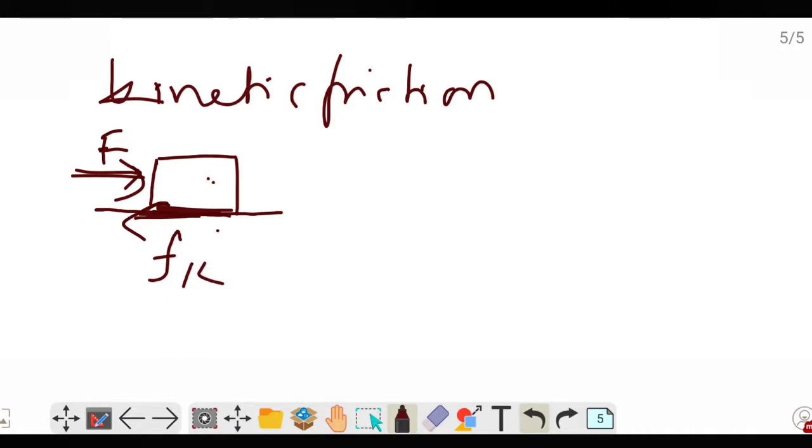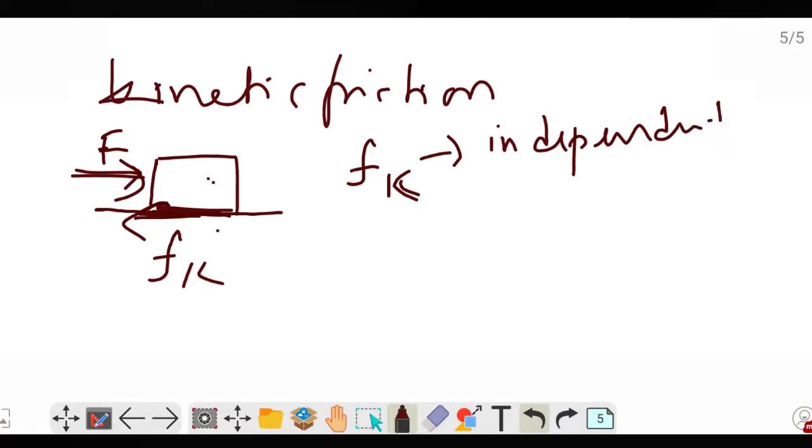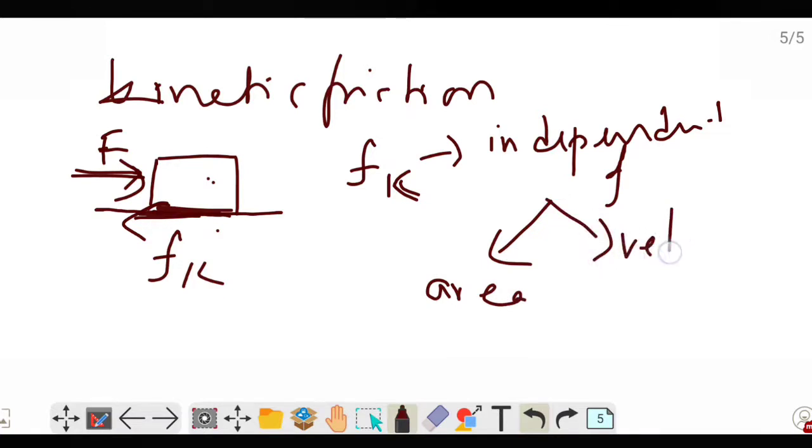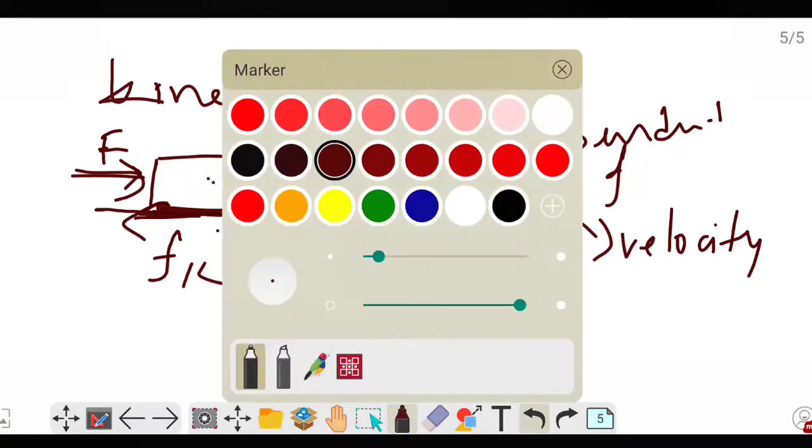This kinetic friction is also independent of area, and it is nearly independent of the velocity of the body. It depends again on the normal reaction, similar to static friction.